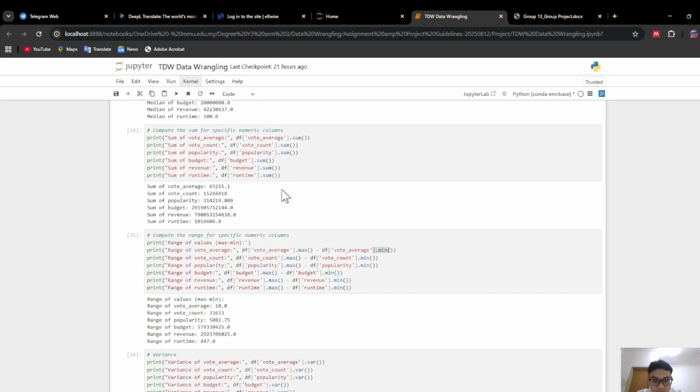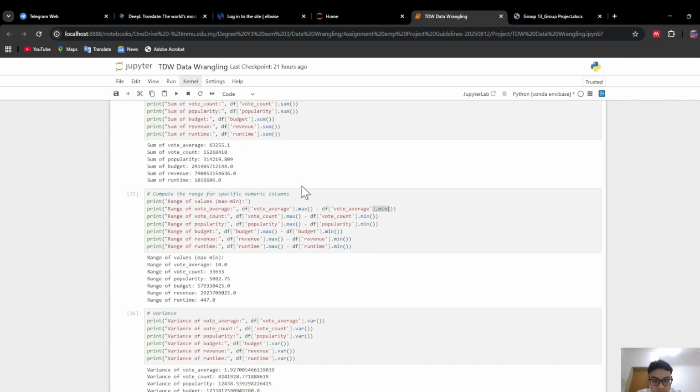Similarly, the sum and var functions allow us to calculate the total sum and variance for each numeric column. Then, if we want to calculate the range, we can just subtract the minimum value from the maximum value.